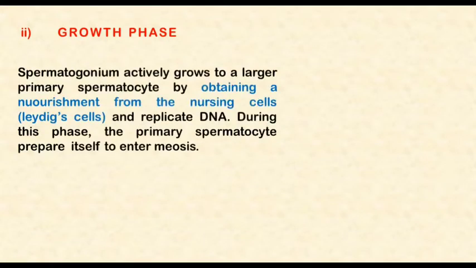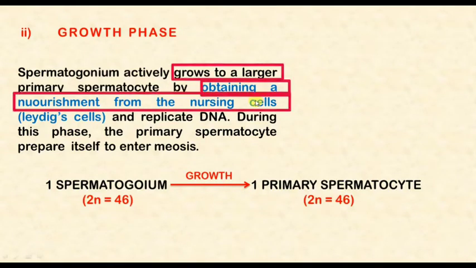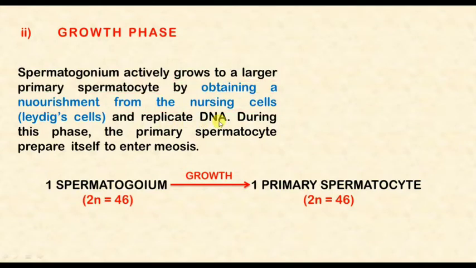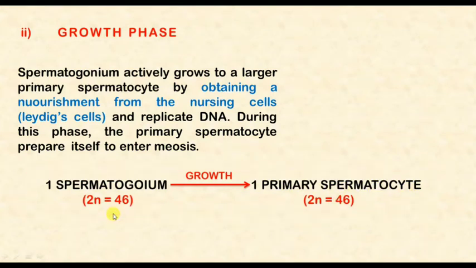Next phase of spermatogenesis is the growth phase. During this phase, growth in the spermatogonia occurs, and they absorb some nourishment from the nursing cell, and replication of DNA takes place. Because of this absorption of nourishment from nursing cell and replication of DNA, there is an increase in the size of spermatogonia and they are converted into primary spermatocytes. So spermatogonia after growth are converted into primary spermatocytes, and both are diploid and contain 46 chromosomes.